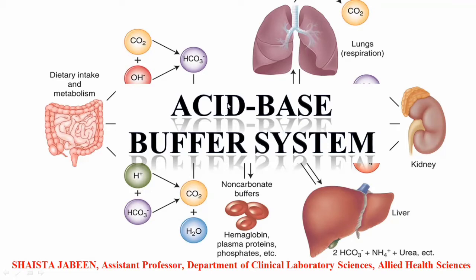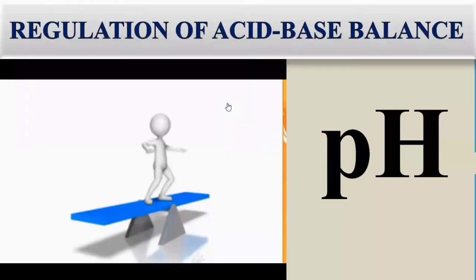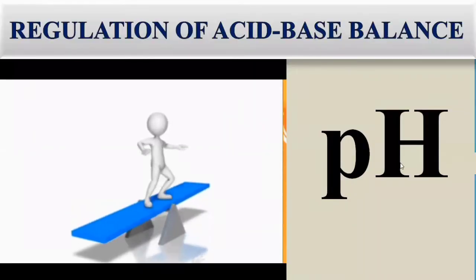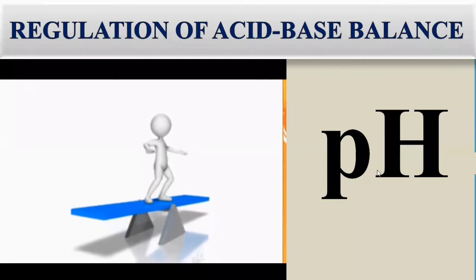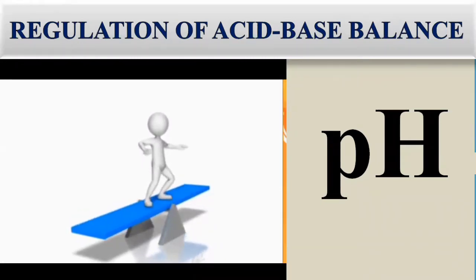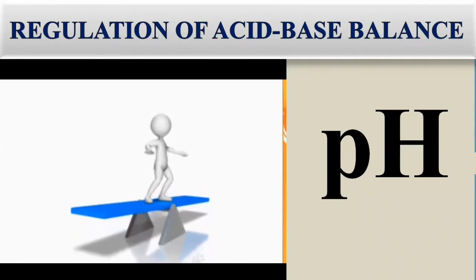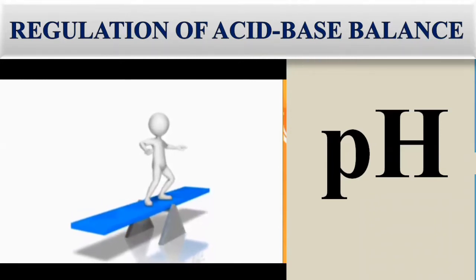So we define acids and bases on the basis of hydrogen ion concentration. Hydrogen ion refers to the pH; it denotes the pH of the body. pH is the negative logarithm of the hydrogen ion concentration. The arterial blood physiological pH ranges between 7.35 and 7.45.